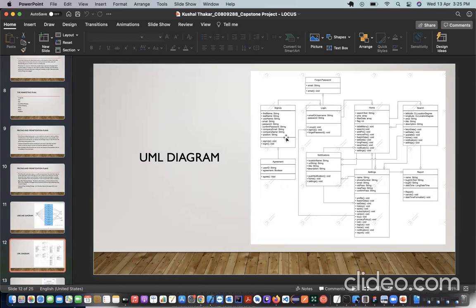So in the UML, you can see there are a lot more features in this application. There is a sign up and login page, which will be based on the company. You can also see there is an agreement that we have to show the users before they enter our application. They need to read the policies of our application and our company. Once they agree to the agreement, they go to the sign up page, and if they already have an account, they can move forward to the login page. They also have the forgot password feature.